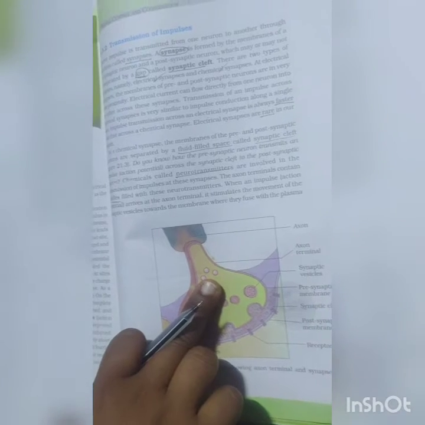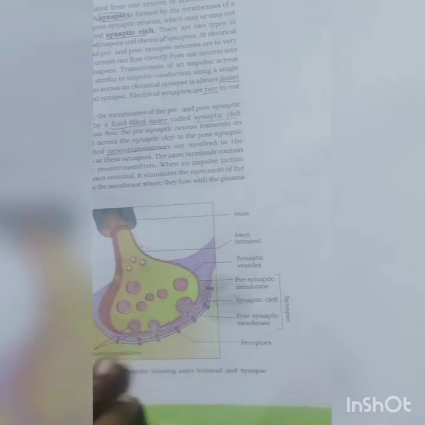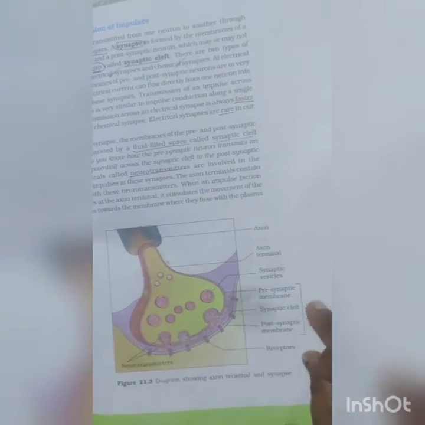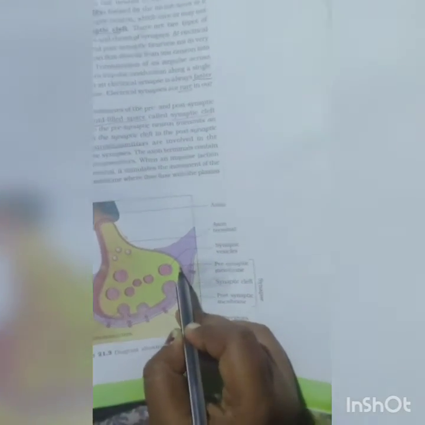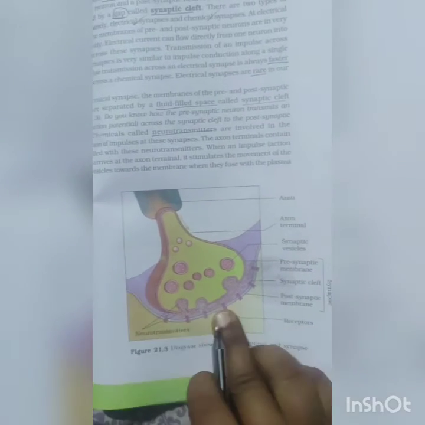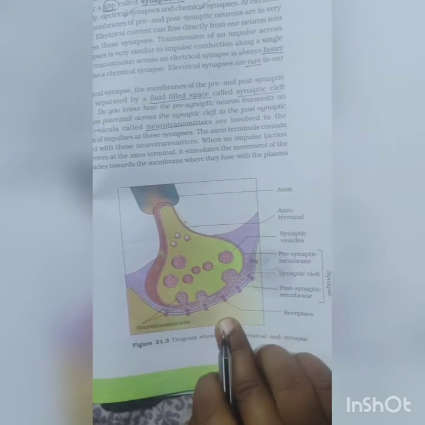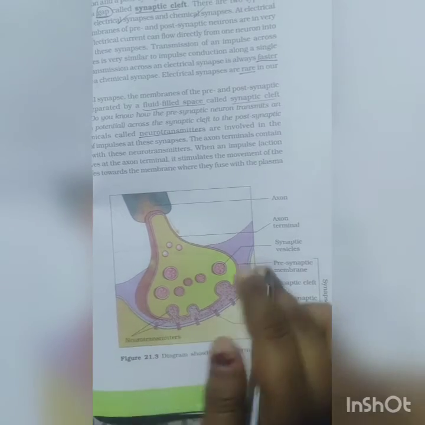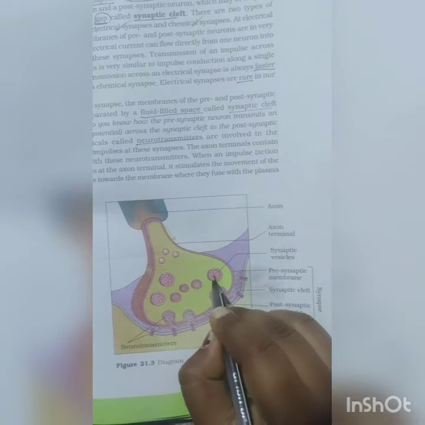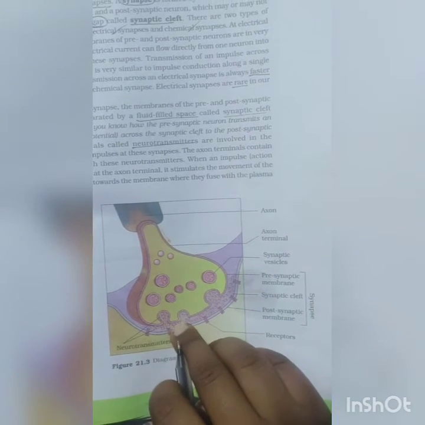Suppose this is the presynaptic neuron, and again there will be a postsynaptic neuron over here, and it is the junction. It is the synapse. This is the postsynaptic membrane. This gap will be the synaptic cleft, and these are receptors. Now they are in the axon terminal. This one is the axon, this one is the axon terminal. There will be synaptic vesicles, and inside those synaptic vesicles there will be neurotransmitter.